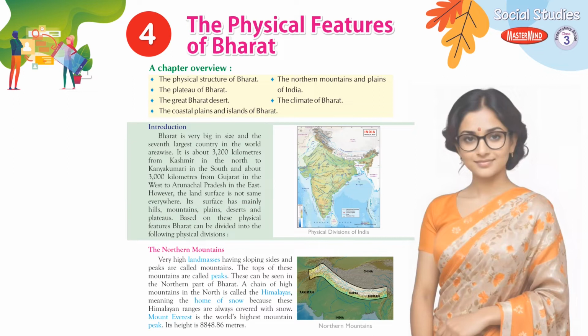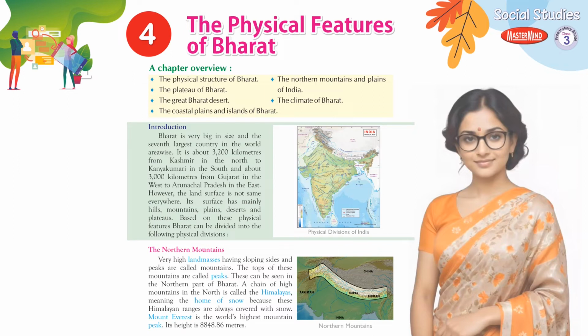The northern mountains. Very high land masses having sloping sides and peaks are called mountains. The tops of these mountains are called peaks. These can be seen in the northern part of Bharat. A chain of high mountains in the north is called the Himalayas, meaning the home of snow, because these Himalayan ranges are always covered with snow.